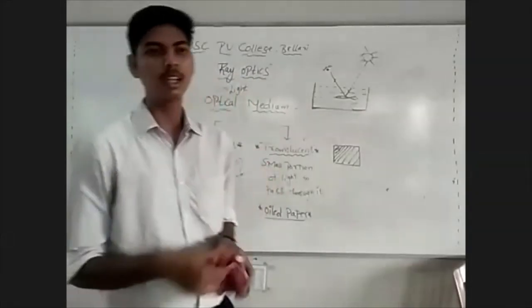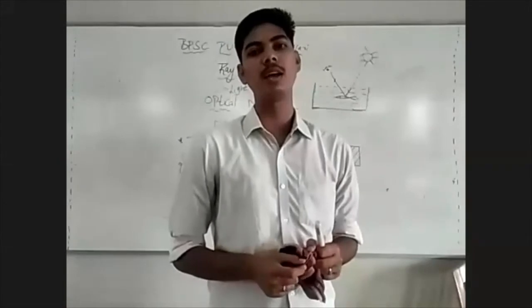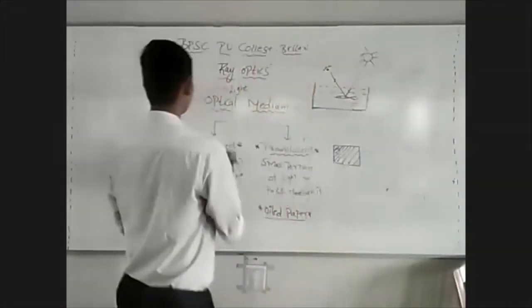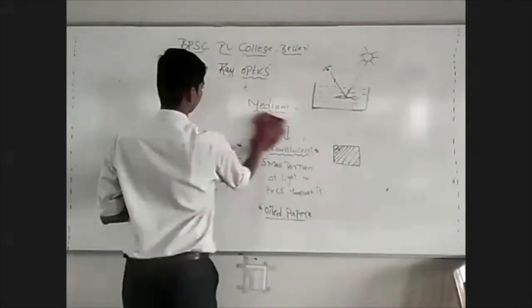On the other hand, there are also some kinds of media which do not allow light to pass through them. Such media are called opaque medium.